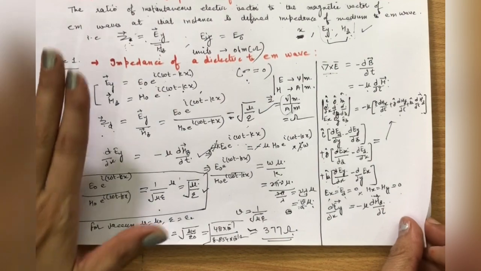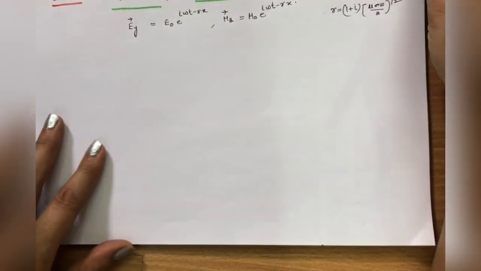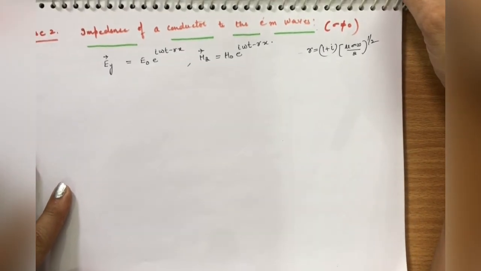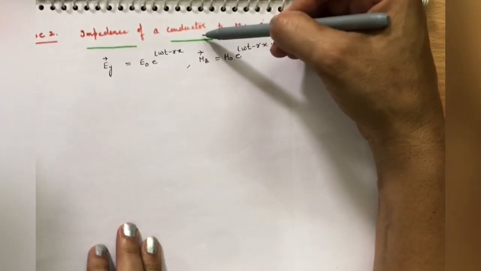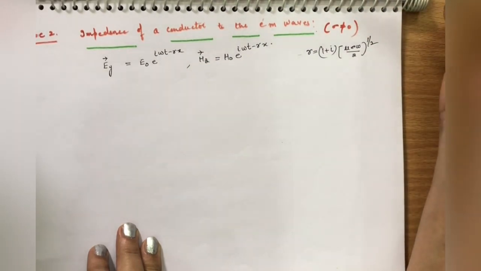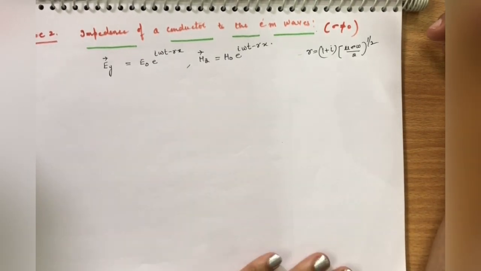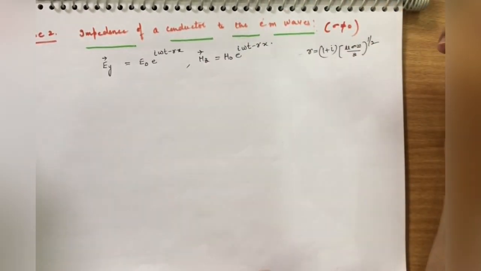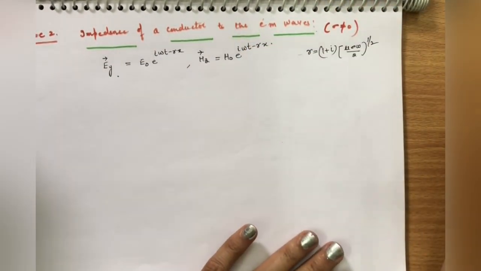So that is the first case. Now we have the second case. The second case is when we want to find out the impedance of a conductor to EM waves. If you want to find out the impedance of a conductor to EM waves, then we must use the same definition, that is, it is a ratio of electric field to magnetic field.